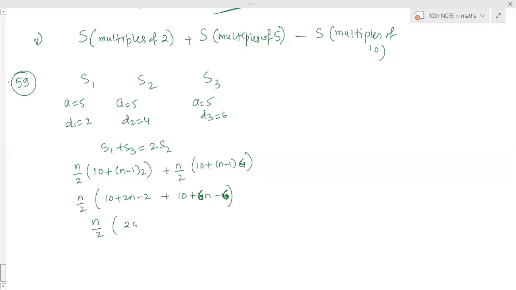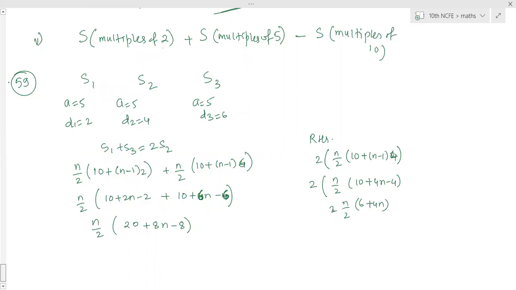So it is 10 plus 10, 20. 2n plus 6n is 8n minus 8. This is equal to 2S2 we have to show. So what is 2S2 RHS? 2 S2 is n by 2 into 10 plus n minus 1 into 4. 2 in bracket, n by 2 into 10 plus 4n minus 4. That is 6 plus 4n. Take 2 to get cancelled. n into bracket 6 plus 4n is the 2S2 part.